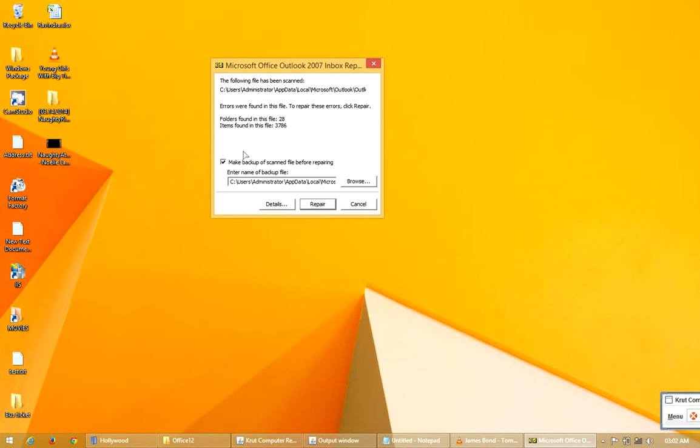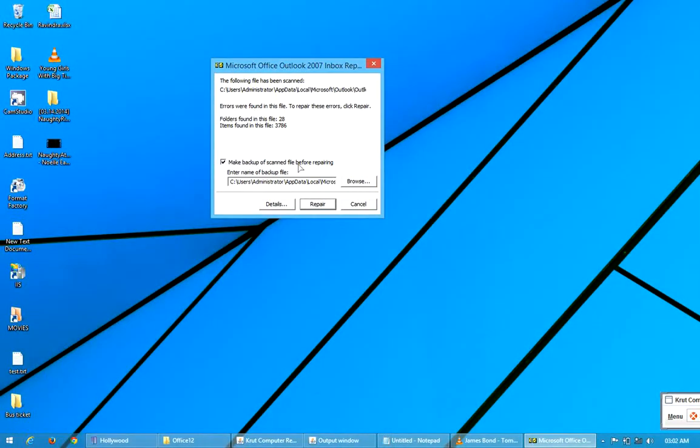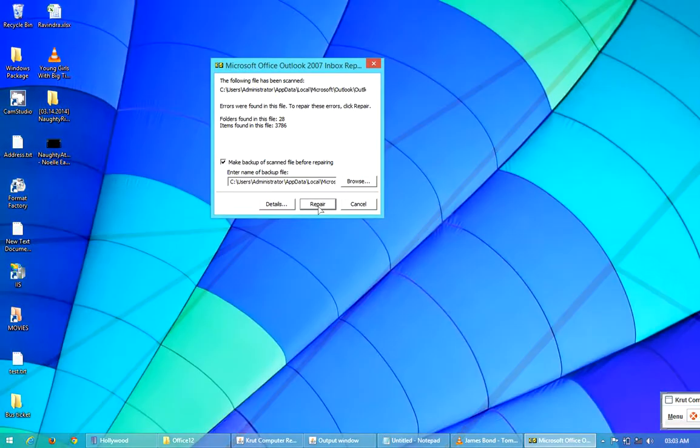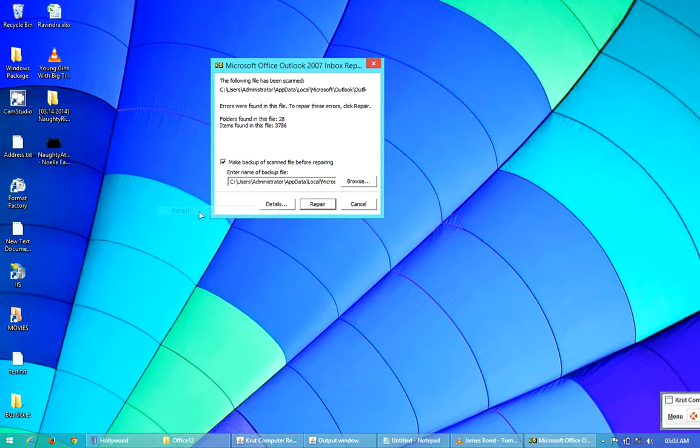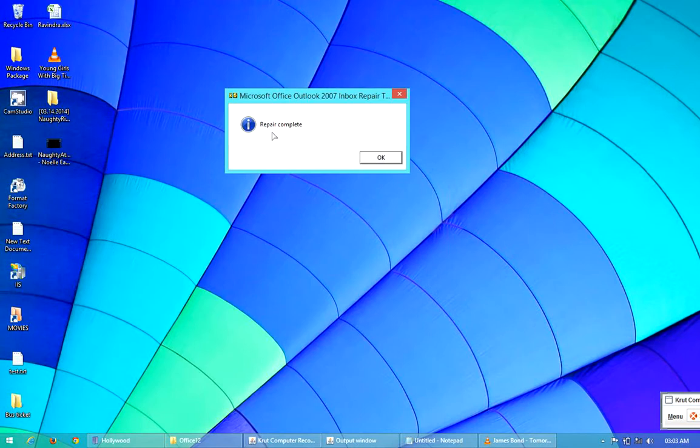Next this window will come. Here leave the option Make backup of scanned file before repairing selected. So it will make one backup file of your PST file. Now click on the Repair button and wait for some time. Now you can see the message Repair completed.